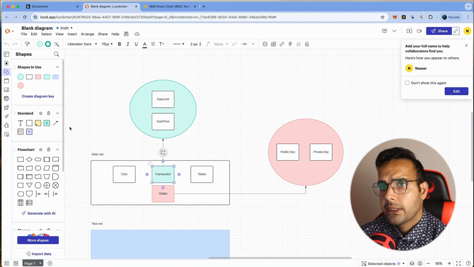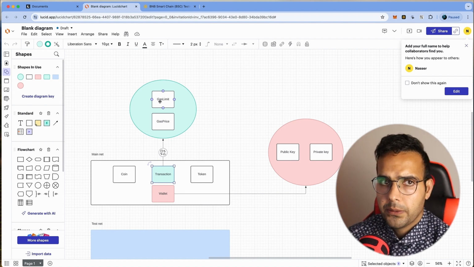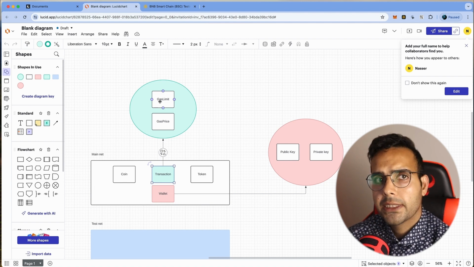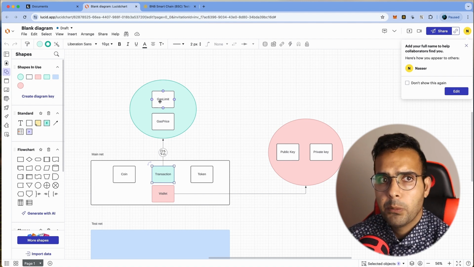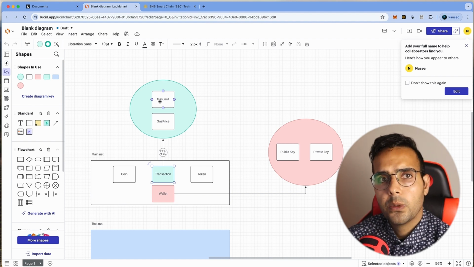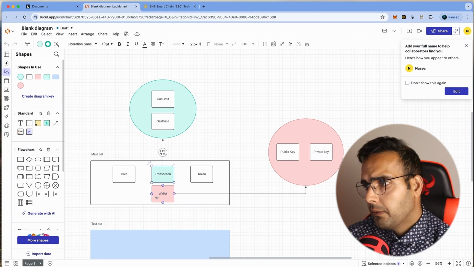To calculate the gas, we use Web3 functions, but we need to know two concepts. It's the gas limit. It means how much gas we want to use for this transaction. And also gas price. How much is the gas price now? If we multiply these two together, it will give us the amount of gas that we need to use for the transaction.